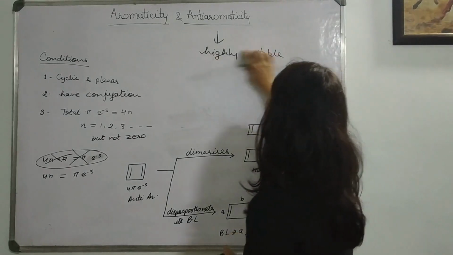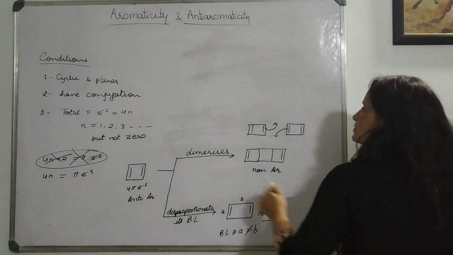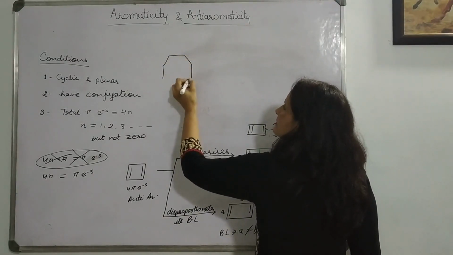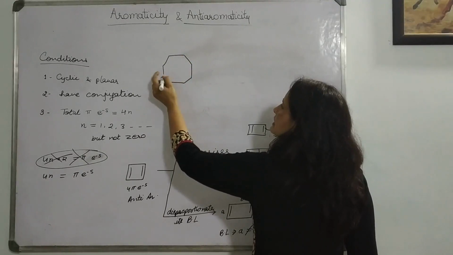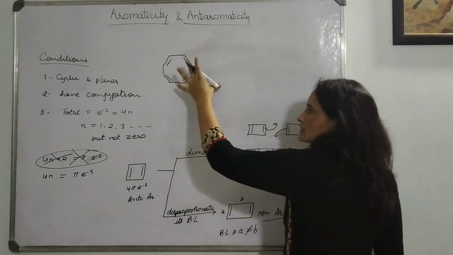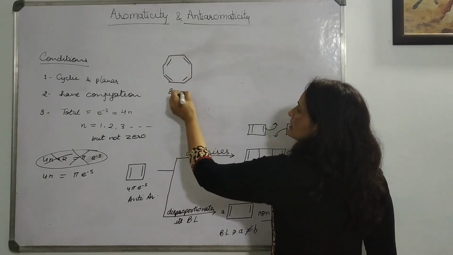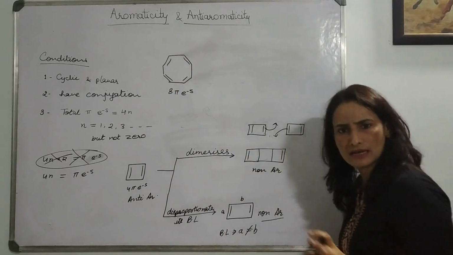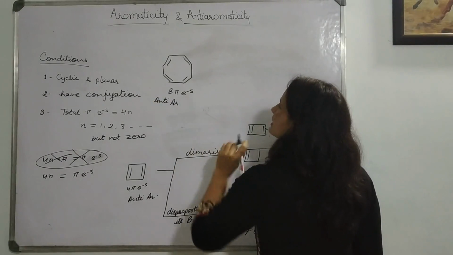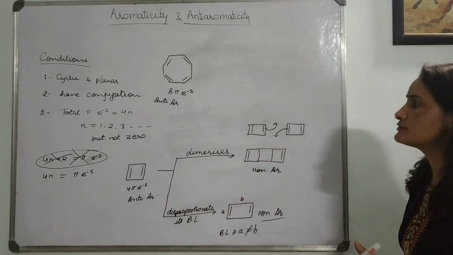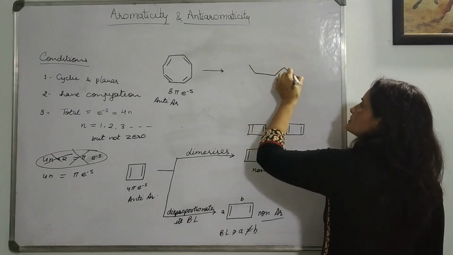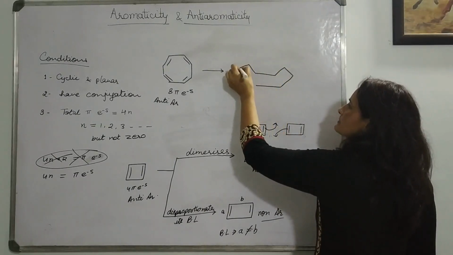One more case we have of a molecule that changes itself to come out of anti-aromaticity. This is the example of cyclooctatetraene. If you check, this is cyclooctatetraene with 8 pi electrons. 8 pi electrons is not a Huckel number, so it will be anti-aromatic. This compound changes itself to non-aromatic by changing its shape to the tub shape. It is a tub-shaped structure.